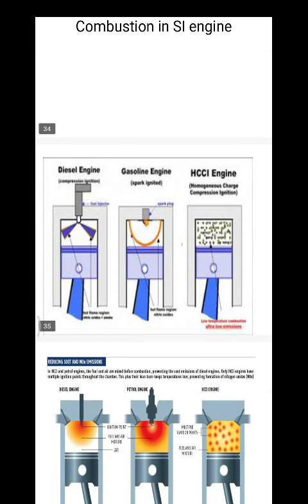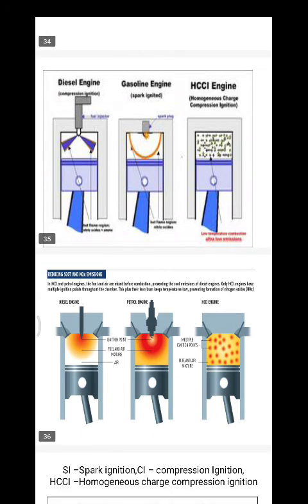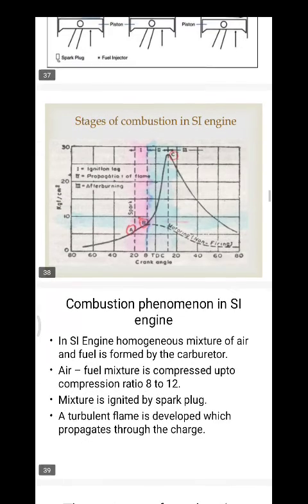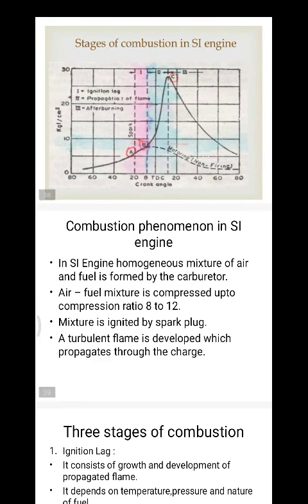Combustion in SI engines. In the SI engine, called the spark plug engine, a homogeneous mixture of air and fuel is formed by the carburetor. The air-fuel mixture is compressed up to a compression ratio of 8 to 12. The mixture is ignited by the spark plug.